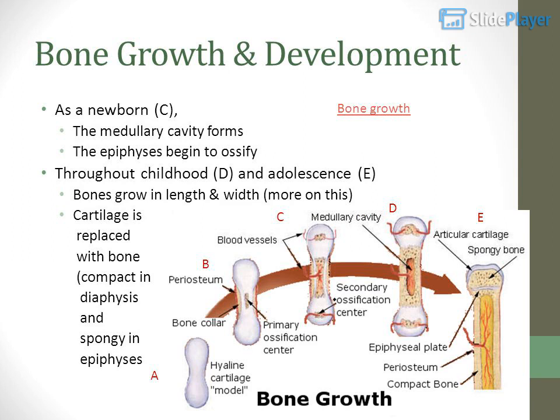Bone growth and development. As a newborn, C, the medullary cavity forms. The epiphyses begin to ossify. Throughout childhood, D, and adolescence, E, bones grow in length and width. More on this: cartilage is replaced with bone, compact in the diaphysis and spongy in the epiphysis. Bone growth. D, C, E, B, A.